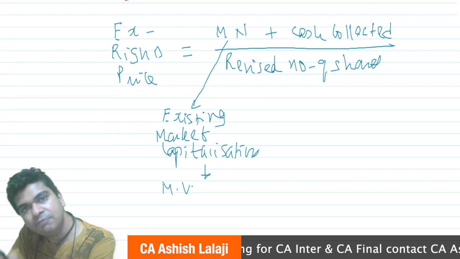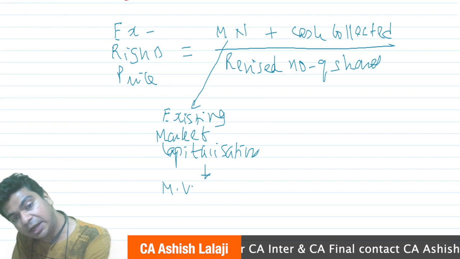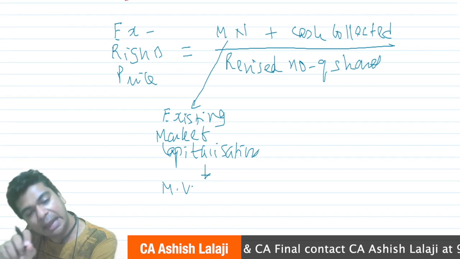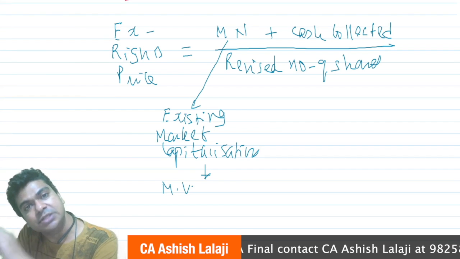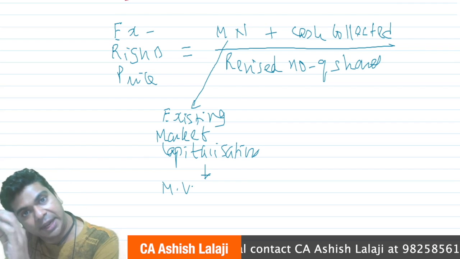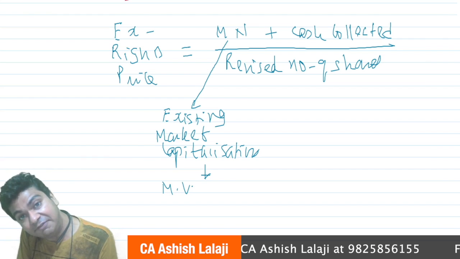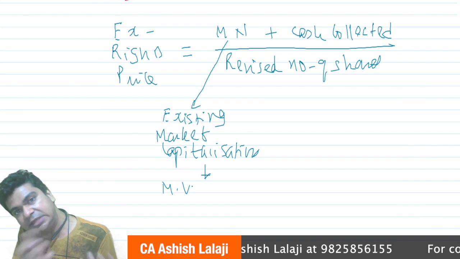And before you come up with the rights issue, what is your latest market price? So this is giving you your existing market capitalization. In other words, it is giving you your existing market value. Now, this market value of the company will increase after the rights issue.